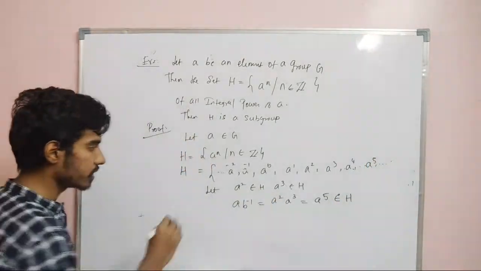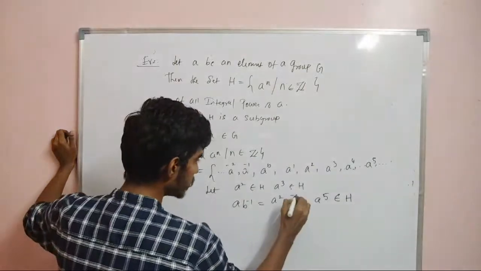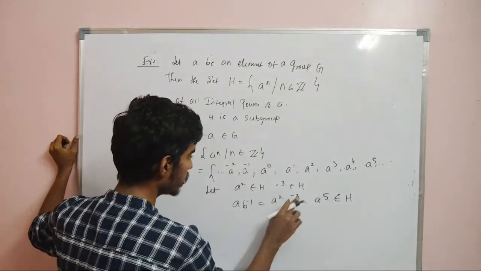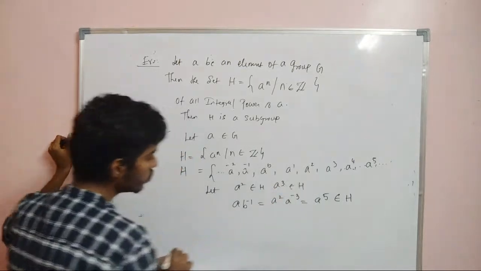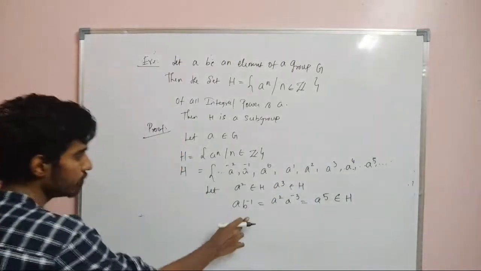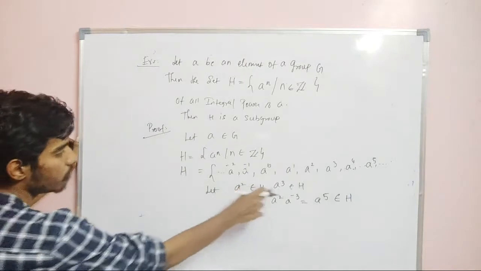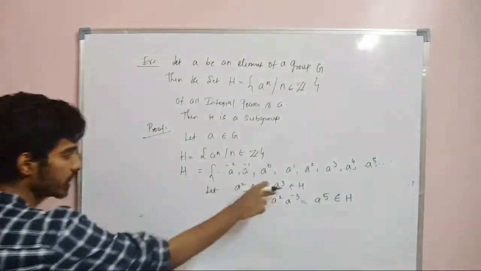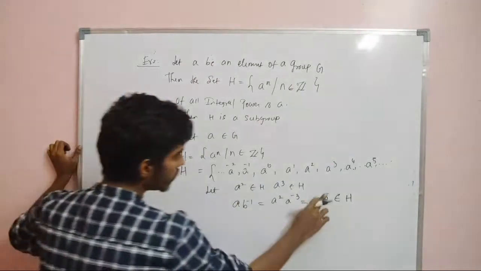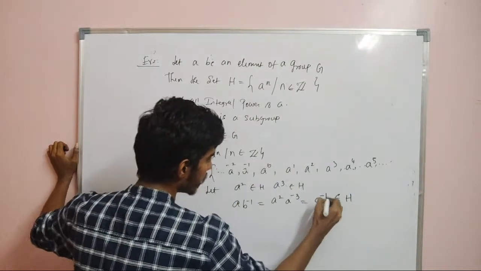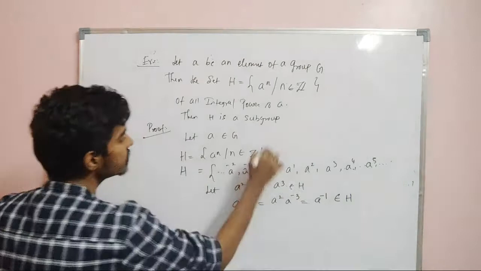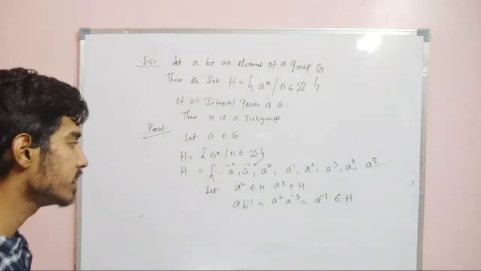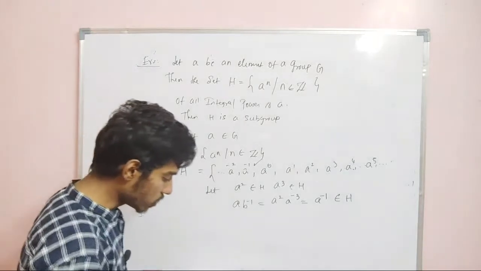So we have a b inverse. Let us take a square as the first element and a cube as the second element, and b inverse. So we have a square into a power -3, which is a power -1, and a power -1 is in H. So therefore if you take any 2 arbitrary elements, then a b inverse is in H. So therefore it is a subgroup.